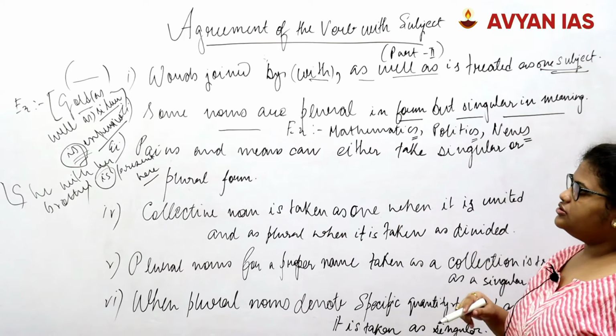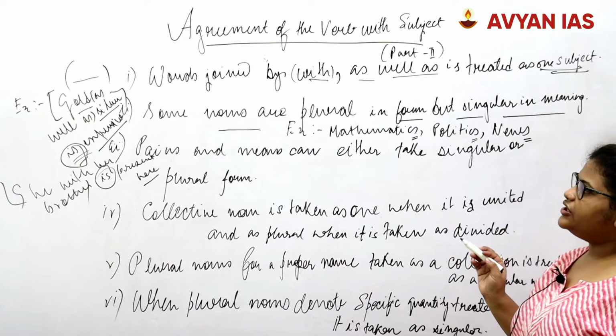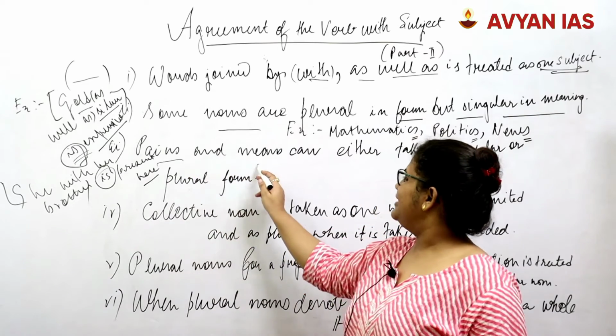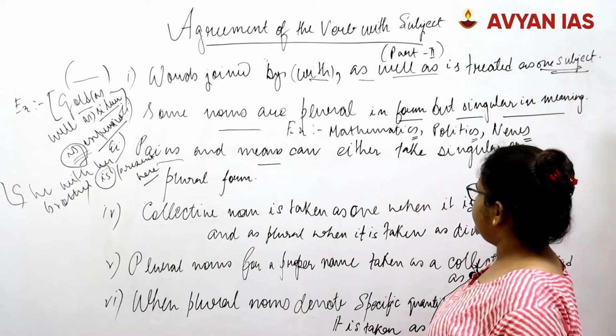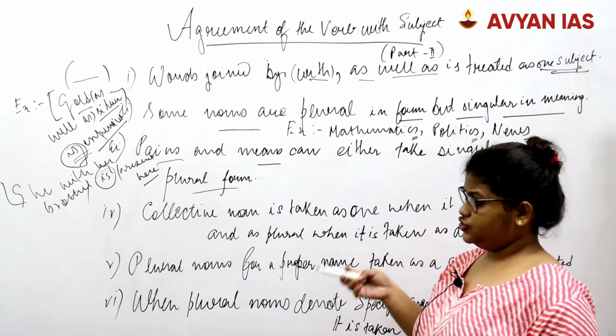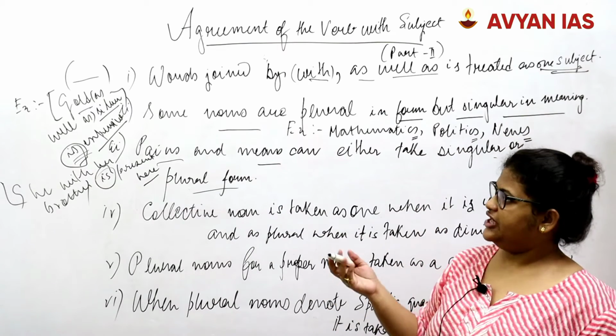The third rule that we are talking about today is that the words pains and means can either be taken as singular or as plural. This is a kind of laxity that we have for these words.